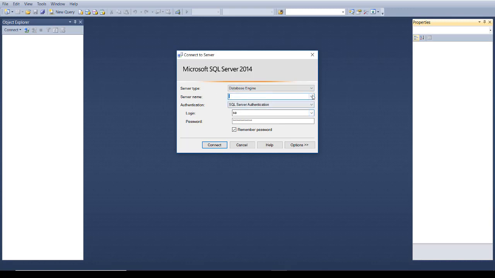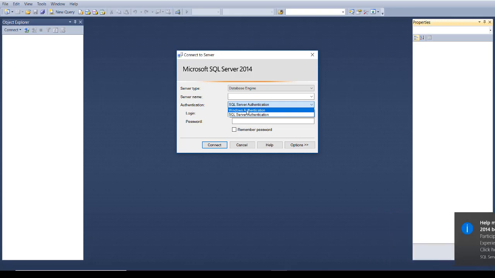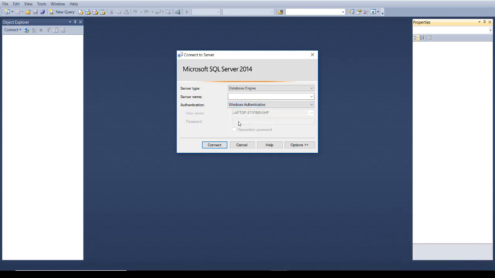As my SQL Server is installed on my own machine, I can use the server name local here, or I can use a dot that denotes the local machine. I can use SQL Server authentication, or here we have Windows authentication. For Windows authentication, you don't have to enter your username and password. You can directly connect to your database engine.